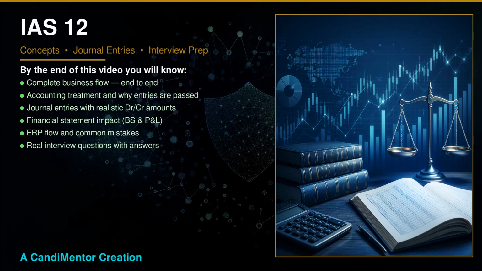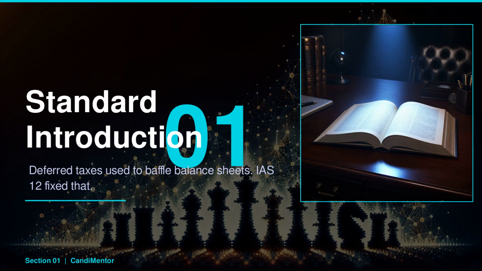you need to know. Imagine a company with $100 million in assets and no clear tax liability on its books due to complex deferral strategies. IAS 12 addressed this by mandating clear reporting of deferred taxes, making financial statements more transparent. After this section, you'll understand how deferred taxes impact financial statements and why transparency is crucial.